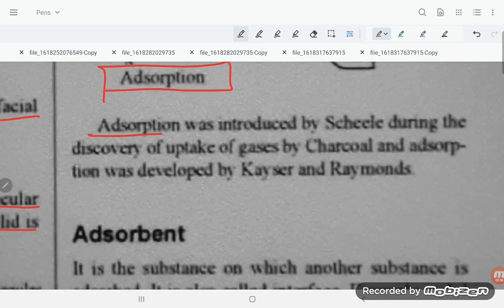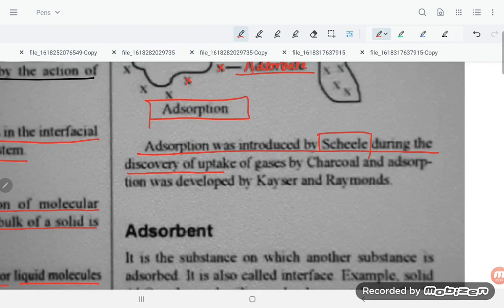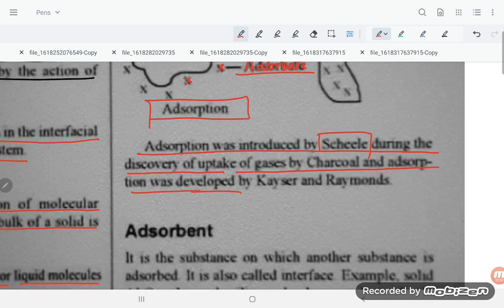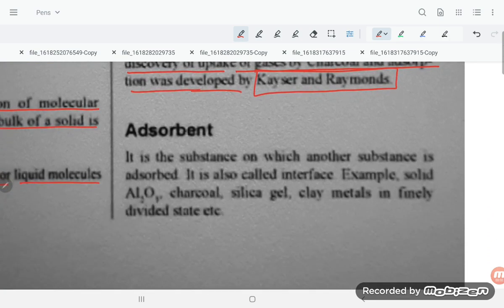Adsorption was introduced by Scheele, and the term was developed by Kayser and Raymond, during the discovery of uptake of gases by charcoal.